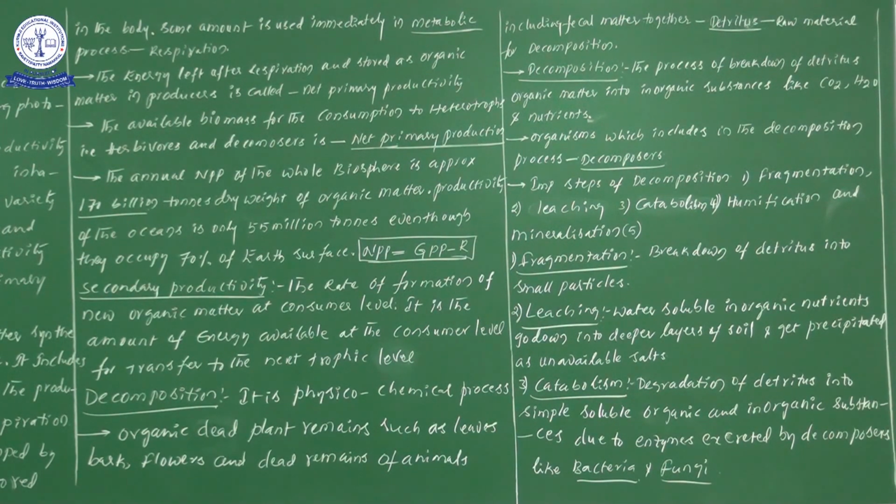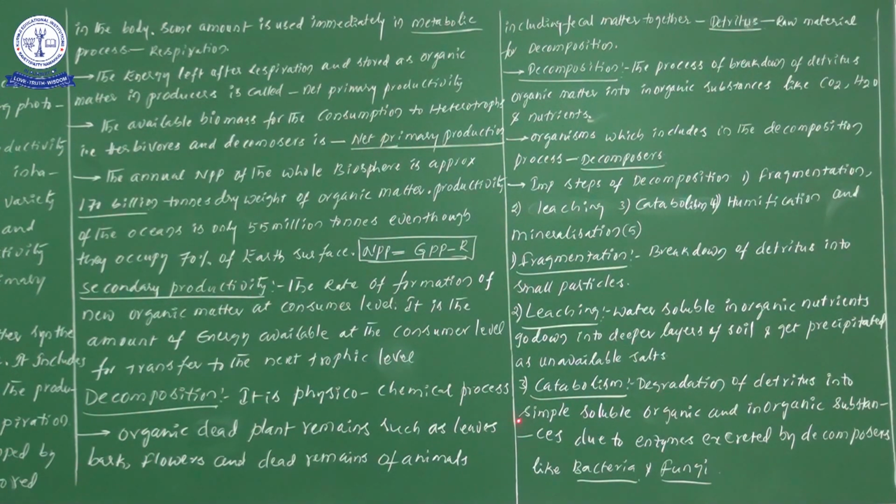Now I will give that difference. Catabolism: degradation of detritus into simple soluble organic and inorganic substances. Detritus means dried particles of leaf, bark, flowers and animal fecal matter, everything we have taken. That one only is going to be degraded.